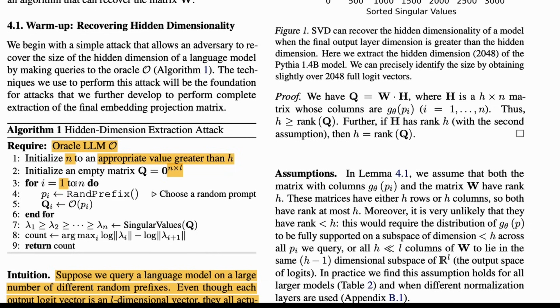i equals 1 to n. Whatever that n is, you're going to randomly choose a prompt, send it, get the output and put it in the matrix. That's all you're going to do. And you're going to repeat it again and again.